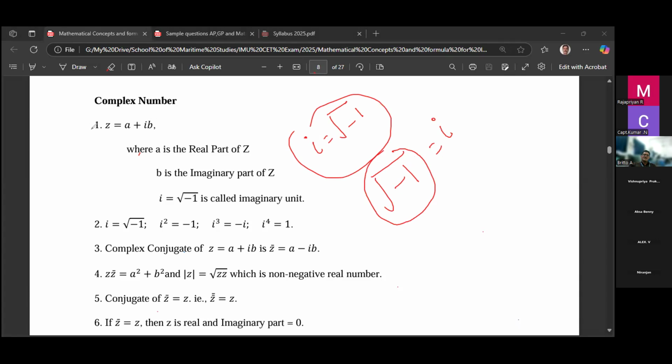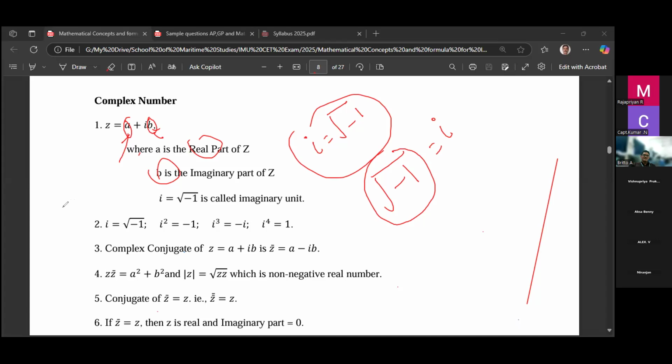In the number system, we have natural numbers, whole numbers, integers, rational numbers, irrational numbers, real numbers, and finally complex numbers. In a complex number we have two numbers, one is a, another one is b. This a and b are called real numbers. In this, a is called the real part and b is called the imaginary part.